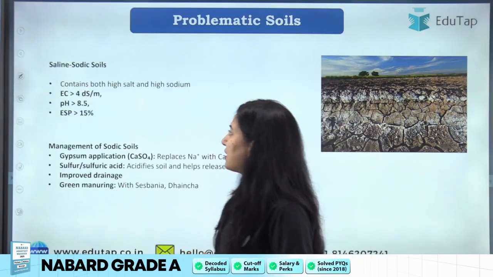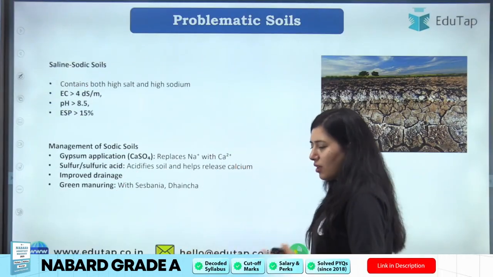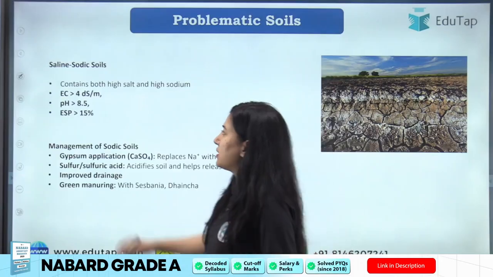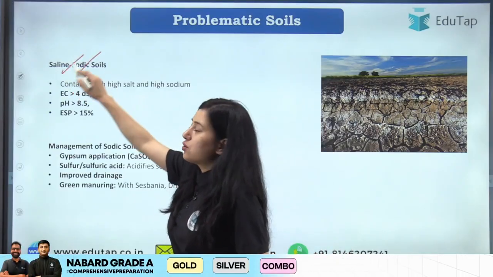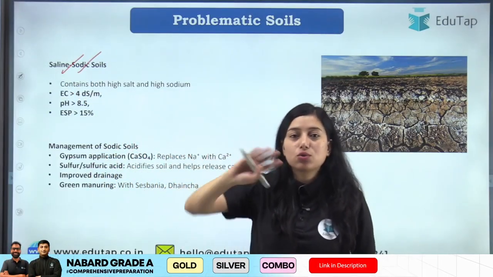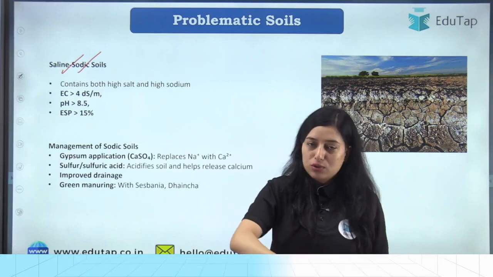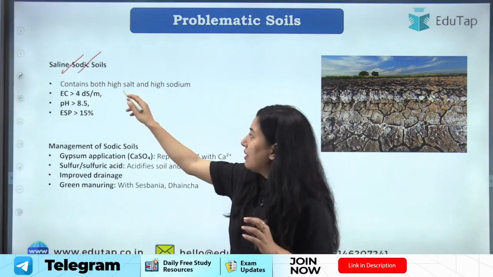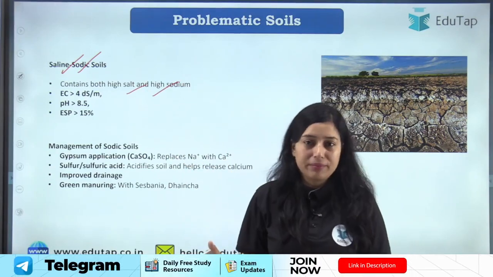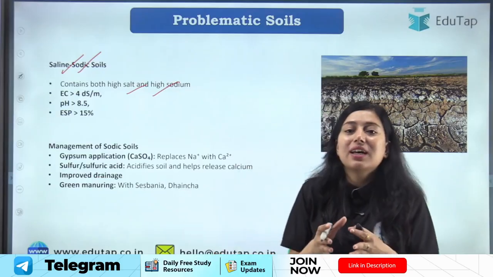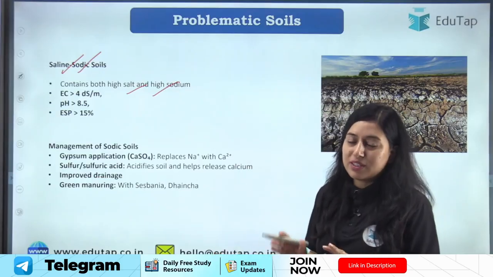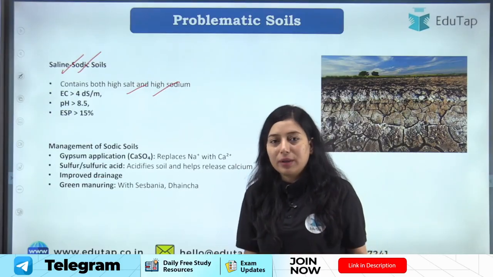Now last we have is saline sodic soil. What is saline sodic soil? Basically, students, as it has both the terminologies, saline and sodic, it will have sodium and it will have salts also. It will have enough amount of salts and sodium. ठीक है, सो दोनों के ही characteristics होते हैं आपके saline sodic soil में, जिसमें salts भी होते हैं and sodium भी होता है, right.